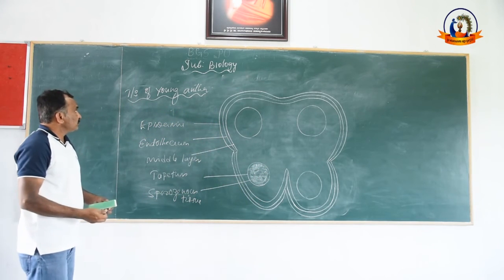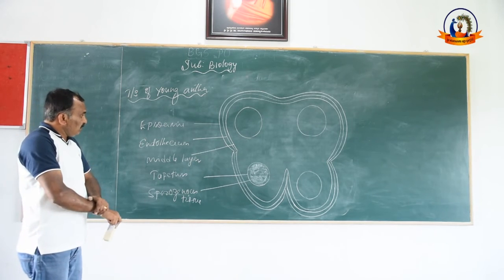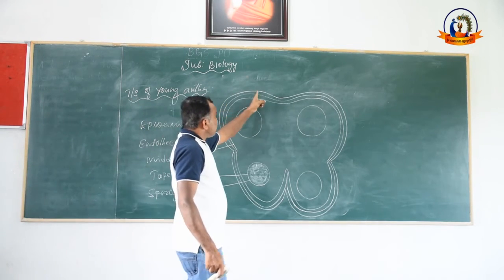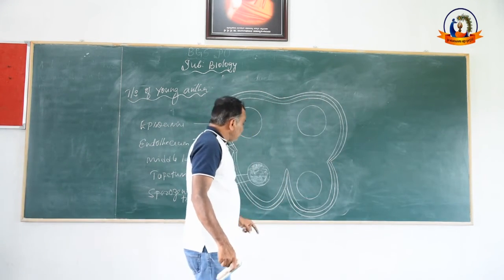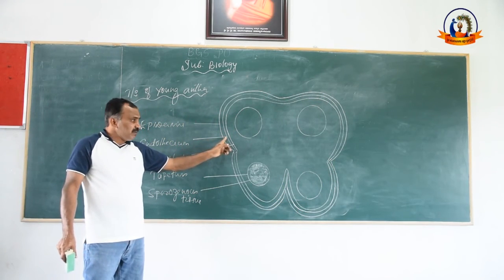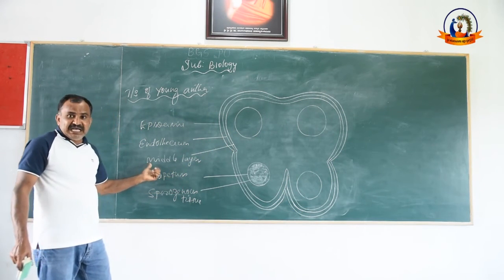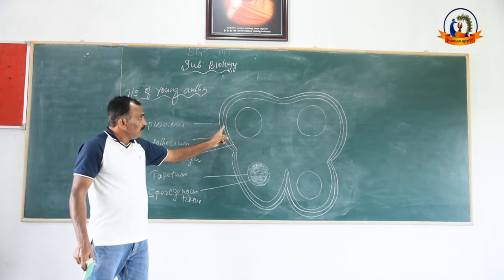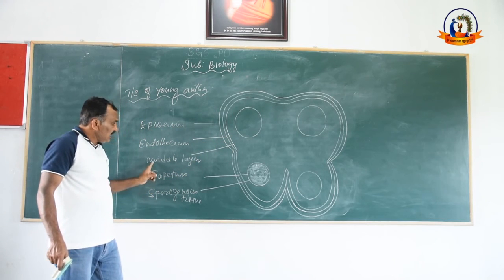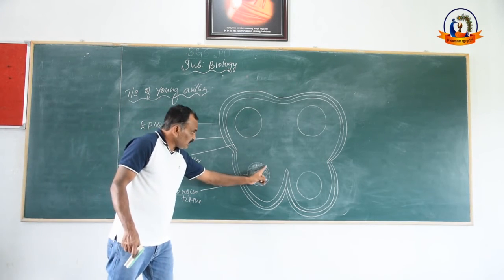See, this is a diagram of TS of young anther. It is externally covered by the epidermis. Epidermis is the outermost layer, and the middle layer is called the endothecium. Remember, outer layer is epidermis, middle layer is the endothecium, and the inner layer is the middle layers. This is the tapetum.